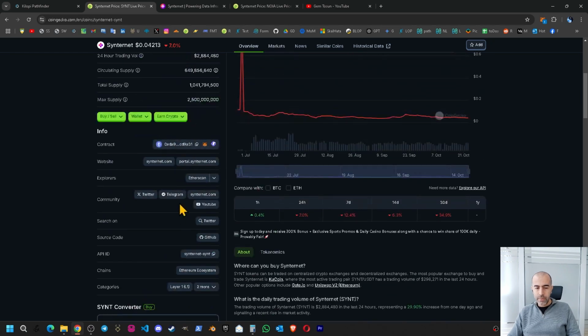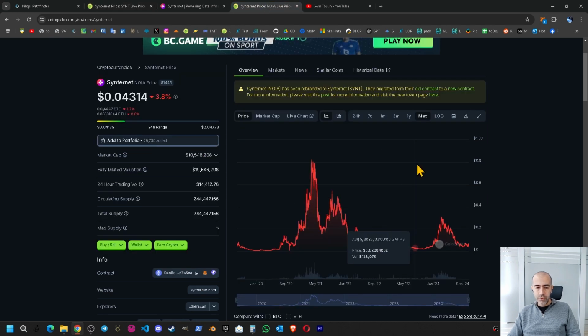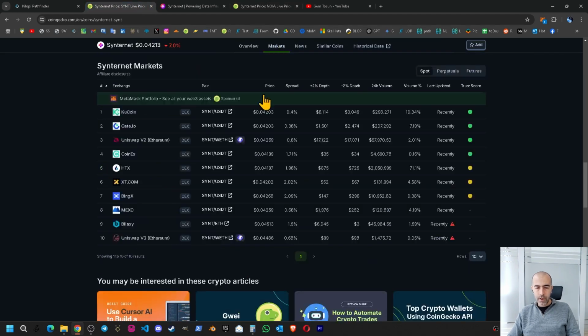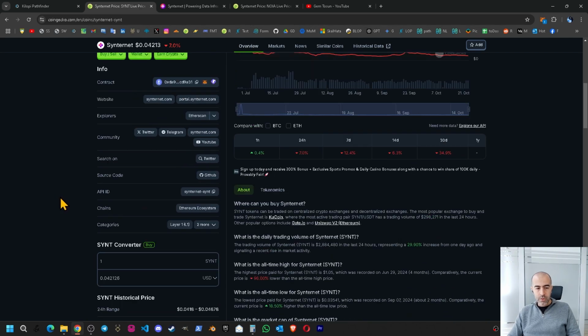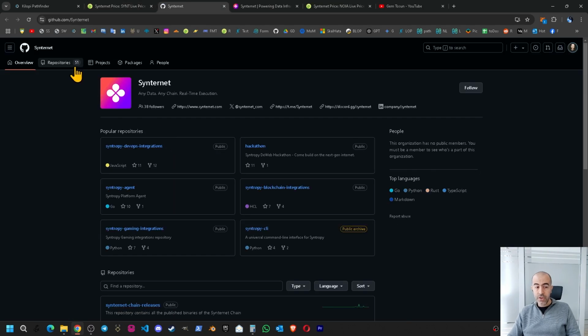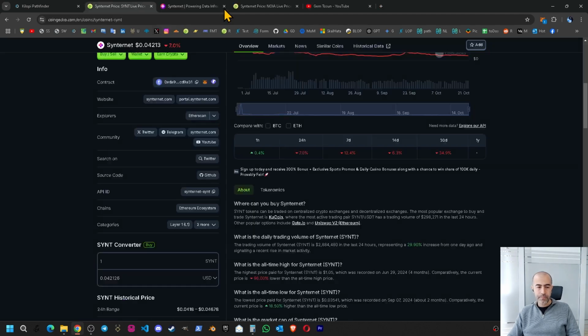Before going deeper, let's have a quick summary. According to the tokenomics, the risk is between medium and low. It is closer to the medium. According to the chart, the risk is between medium and low. It is closer to the low. For the markets, the risk is very, very low, but we still need to be very careful about the centralized exchanges. So let's continue with GitHub. They have 50 shares on GitHub, and around 10 of them are being updated regularly. There is no problem on GitHub. It is getting a check mark on GitHub. For Twitter, the posts are coming up regularly. No problem on Twitter as well.